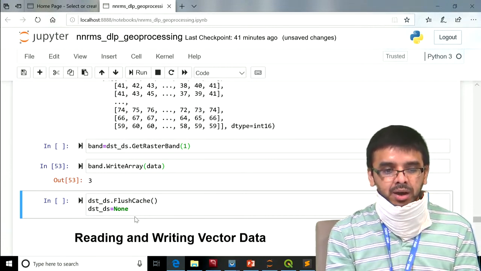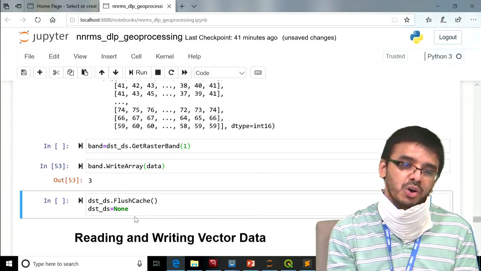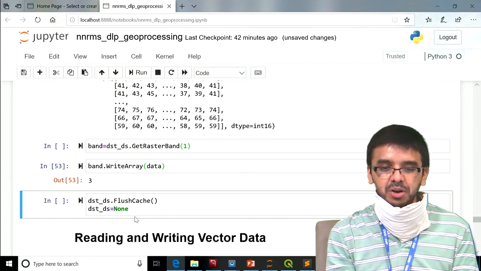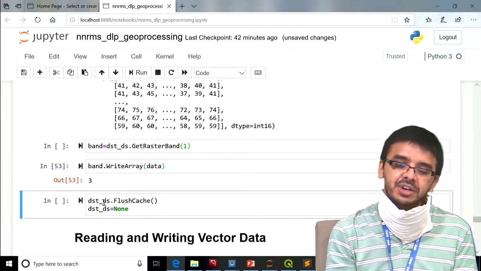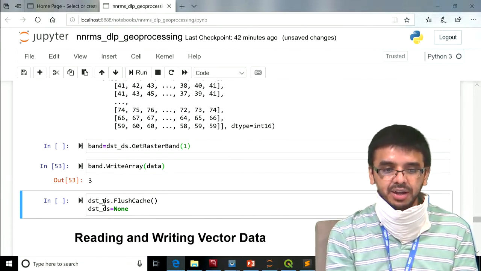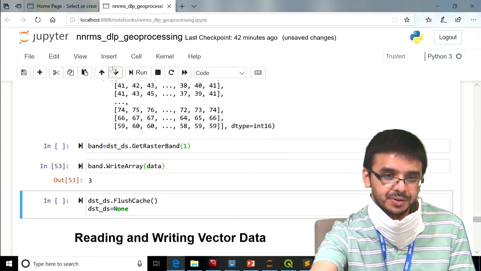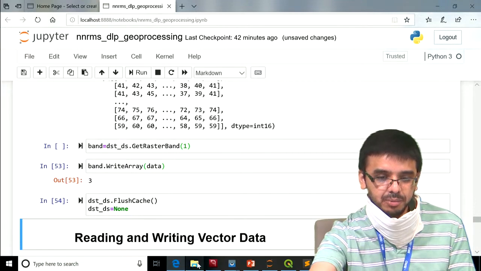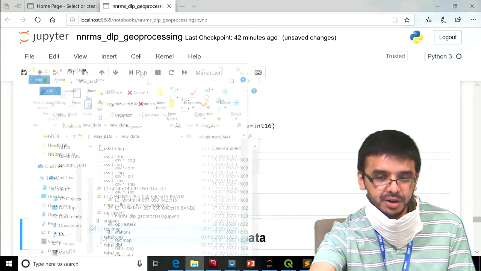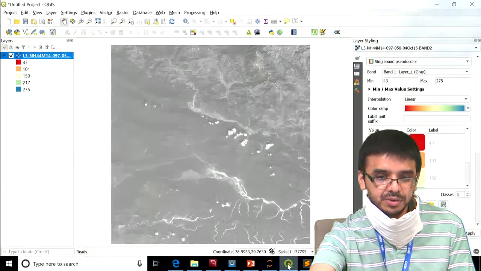If you don't call destination data set dot FlushCache, sometimes you will see that though you have written, your image will appear black only. So it is a safe practice to call destination data set dot FlushCache and then assign None to close the data set. So destination data set equal to None, if you assign, it will close the data set. So this way this got written. Now let us see if the OP raster 2 image got created here. So now there is an OP raster 2 image.